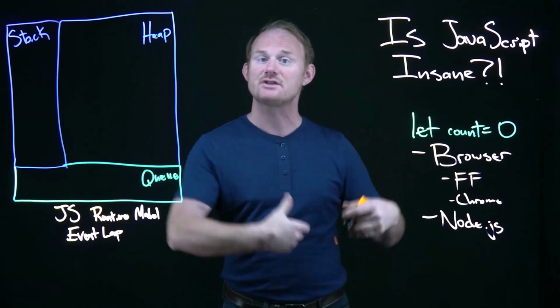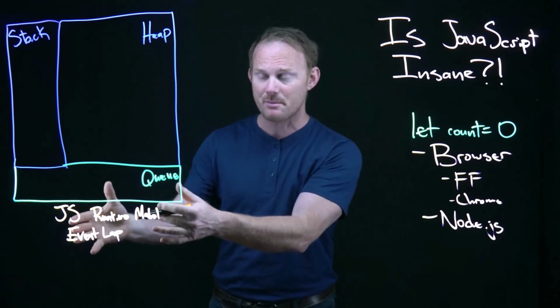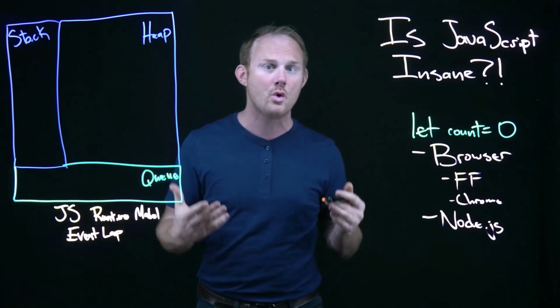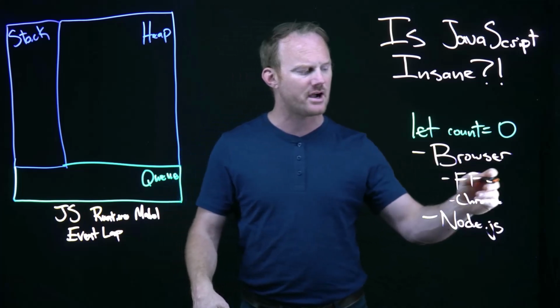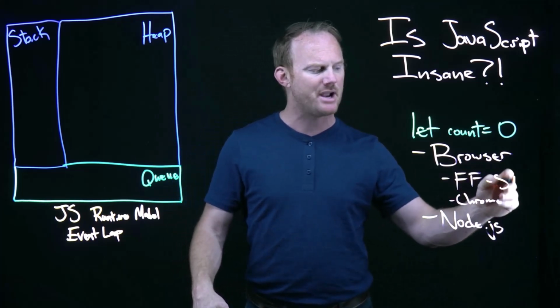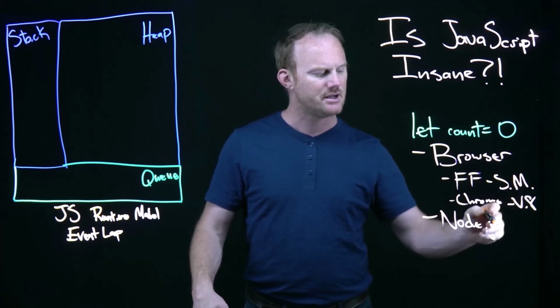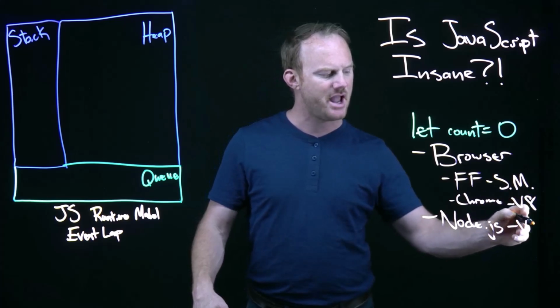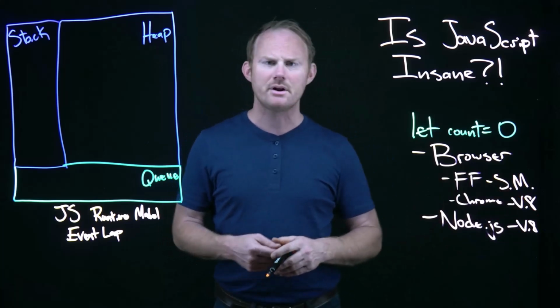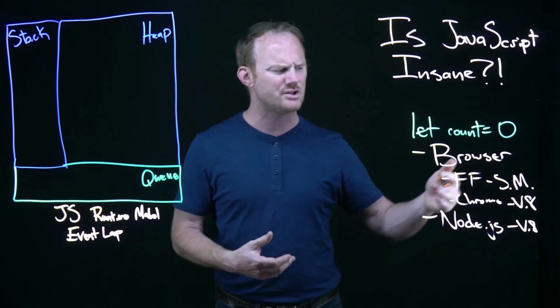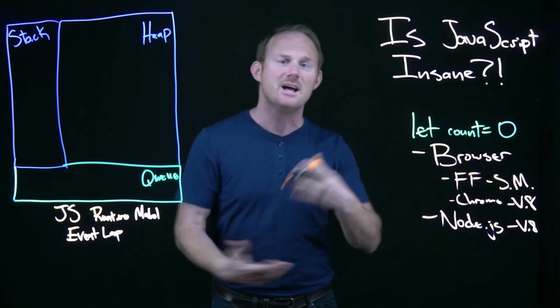Now, all of these places, the runtimes that are implementing this runtime model, the event loop, they all have their own engines. So Firefox uses what is called SpiderMonkey. Chrome uses V8. Node.js uses V8. Internet Explorer, Edge, that whole family, I think it's still Chakra. I don't know, Edge may have moved to some version of V8, but the point is they all have their